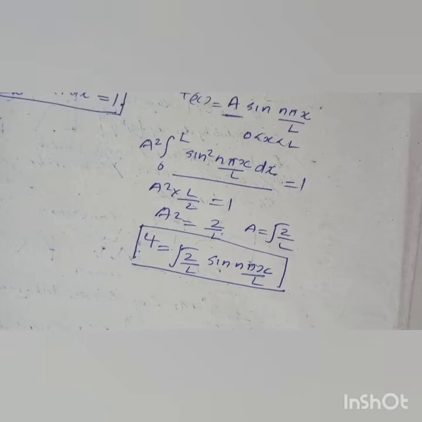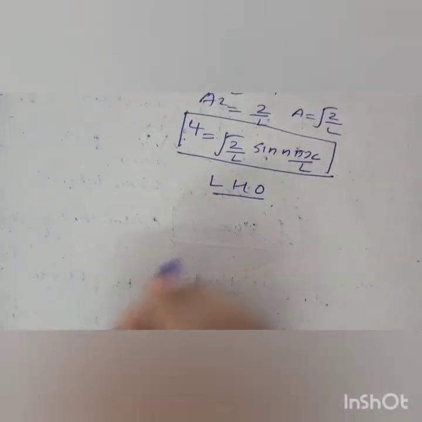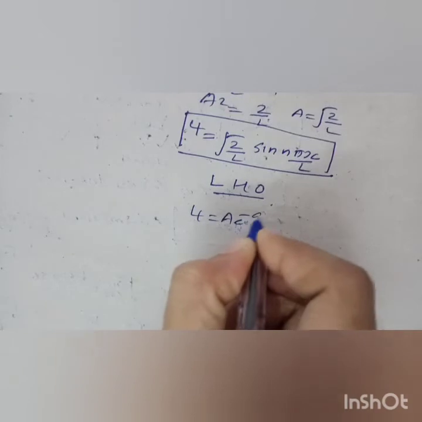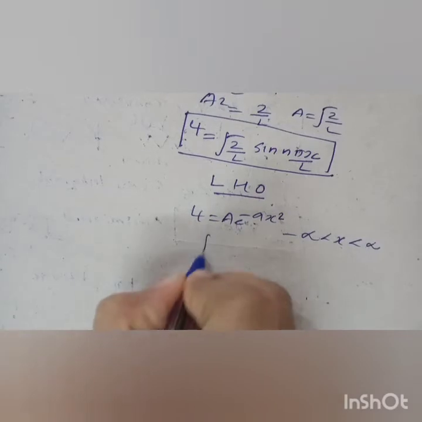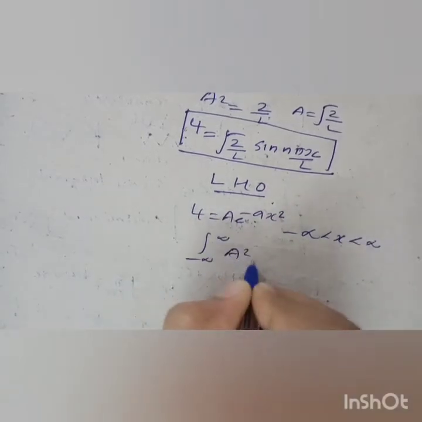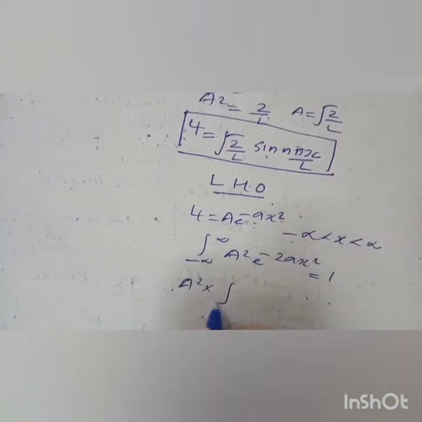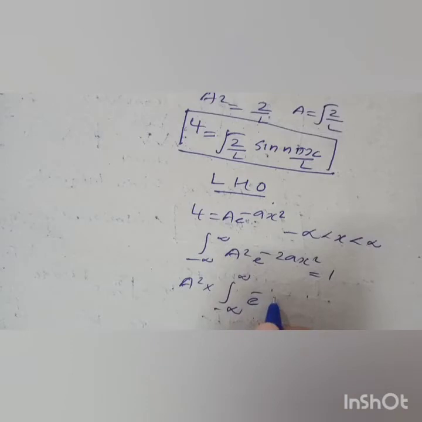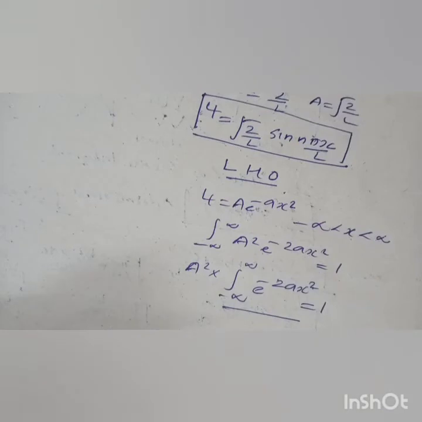Okay, and next we have to consider the wave function of the linear harmonic oscillator. The linear harmonic oscillator is also important in quantum mechanics. The wave function psi is equal to A e raised to minus a x square from minus infinity to plus infinity. So when we integrate, A square e raised to minus 2a x square is equal to 1. So A square is taken outside, and the integral from minus infinity to plus infinity of e raised to minus ax square, we know that is under root pi by a.